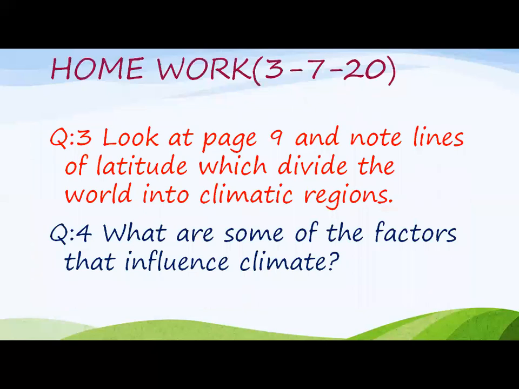Now move to the homework. Look at page 9. As I told you earlier, there is a map. Note lines of latitude which divide the world into climatic regions. Yes, what are these lines? First line is called, remember, Arctic Circle. Second one is the Tropic of Cancer. Third one is the Tropic of Capricorn. The fourth one is the Antarctic Circle.